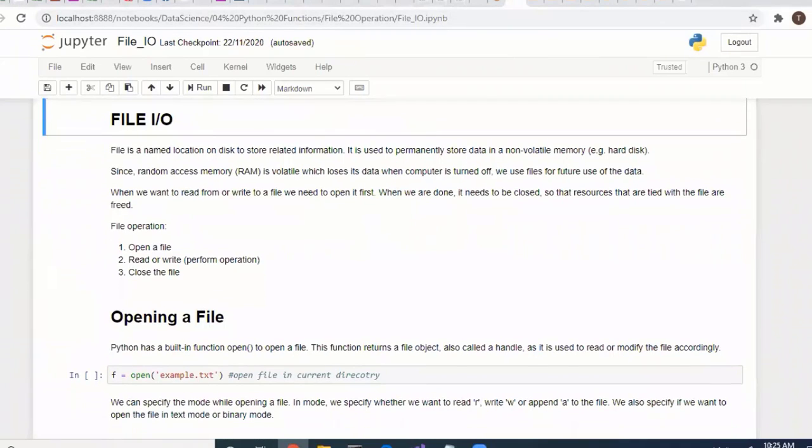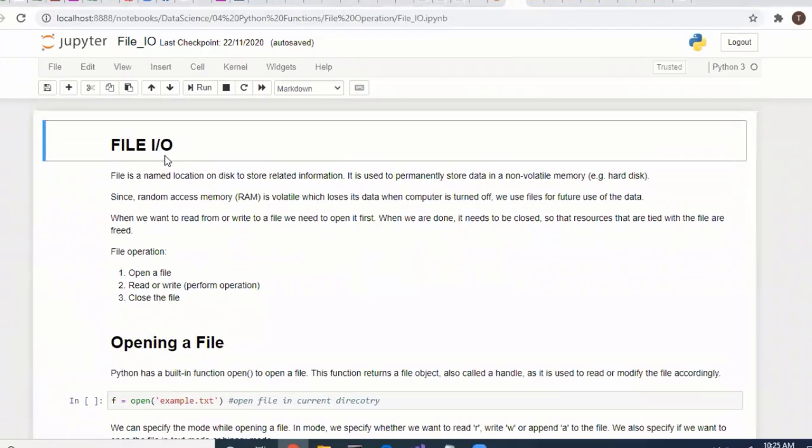Already we have covered file input and output. A file is always available in your storage location in your system. While processing that data, it goes to memory. You can't store all the data in your RAM. So the first thing is to open the file and read or write. Whenever you want to access the data, you have to read, or if you want to write any data, you have to write it and close the file.